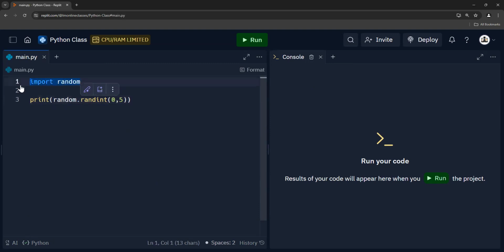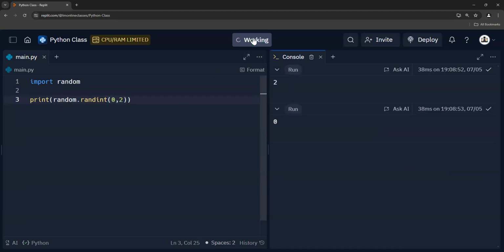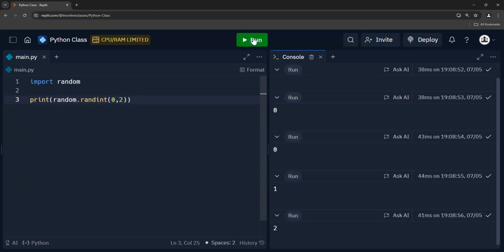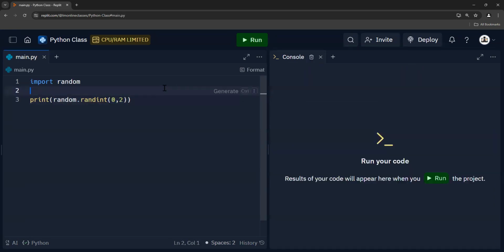Okay, so that's what random is. You have to import random because it isn't something you already have. If you delete this, it actually doesn't work. So you do need import random, and then you can use the randint function from random. And again, choose a number between whatever this is and whatever this is. So 0 to 2, you'll see it could be any of those numbers. Any number between 0 and 2. Cool. That's pretty much all we need to discuss.